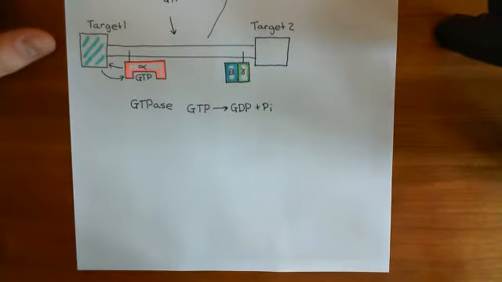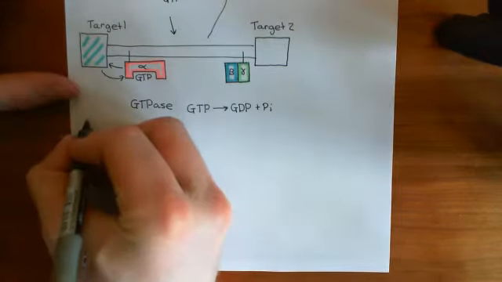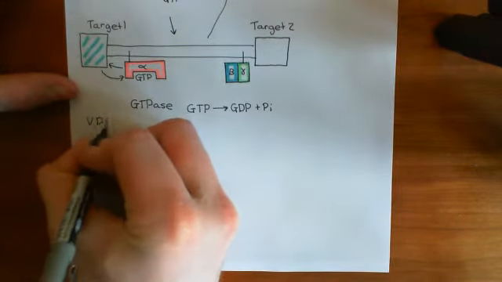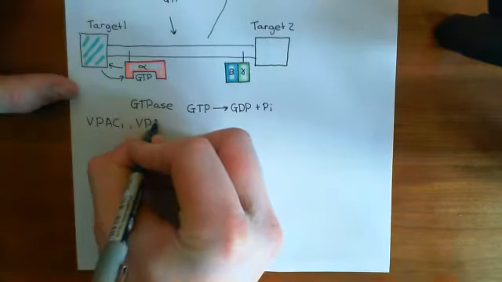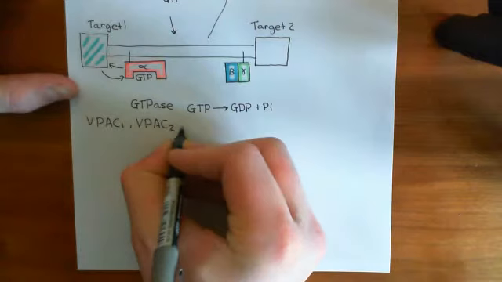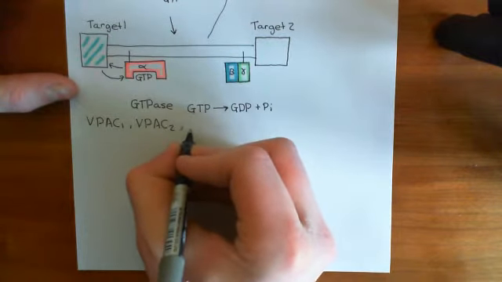Okay, so welcome back to this next video in which we are discussing vasoactive intestinal peptide and pituitary adenylate cyclase-activating protein receptors. Okay, right, so we've now discussed the G protein cycle in full generality. Okay, we now want to get down to specifics. We have these three receptors, VPAC1, VPAC2, and PAC1, which are considered VIP and